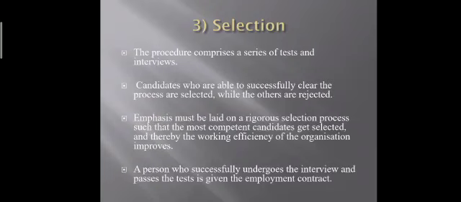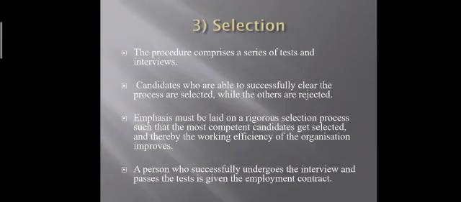Within the selection process there is a series of tests, meaning we are not going to directly select that candidate. Candidates who are able to successfully clear the process are selected, while the others are rejected. So what kind of steps are there within the selection process? First we have to check the aptitude, or the knowledge of the people.